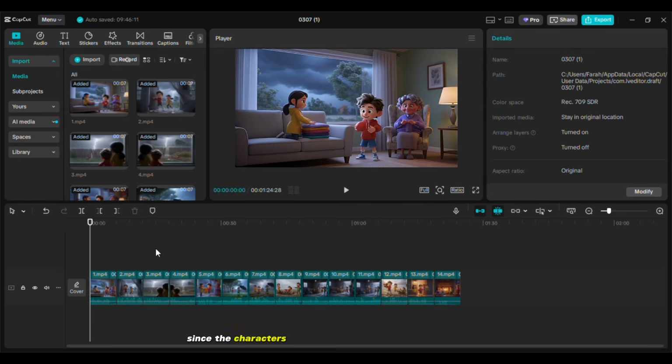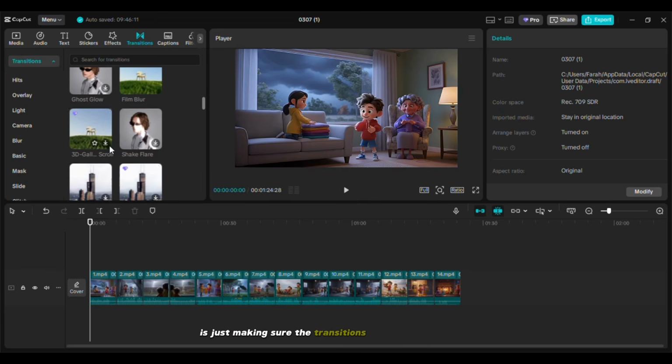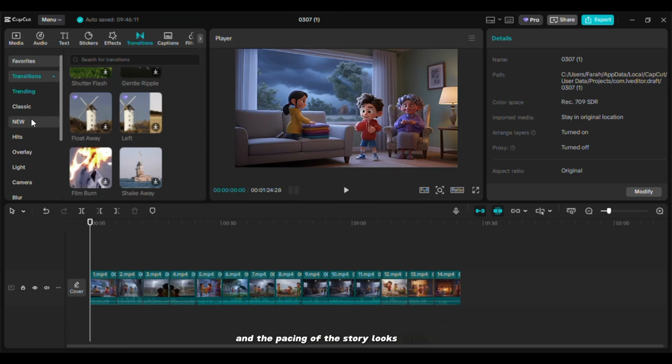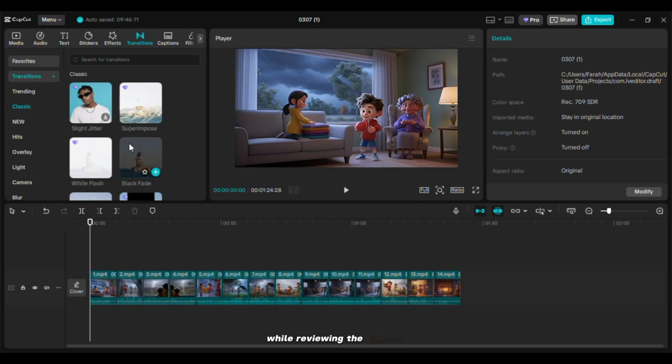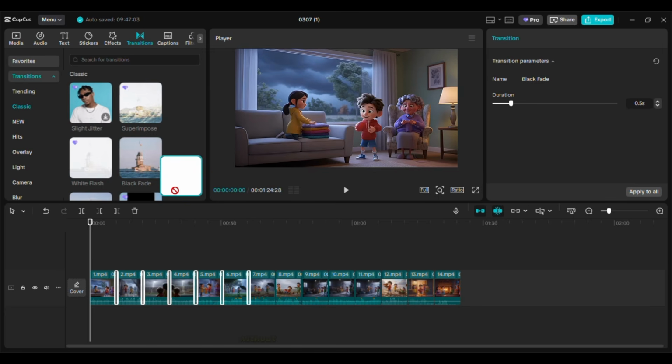Since the characters already have their dialogue and lip sync inside each clip, the main focus during editing is just making sure the transitions between scenes feel smooth and the pacing of the story looks natural. While reviewing the timeline, you can trim the beginning or ending of certain clips slightly so each scene connects cleanly with the next one. Small adjustments like this help the story move forward without awkward pauses or sudden cuts.